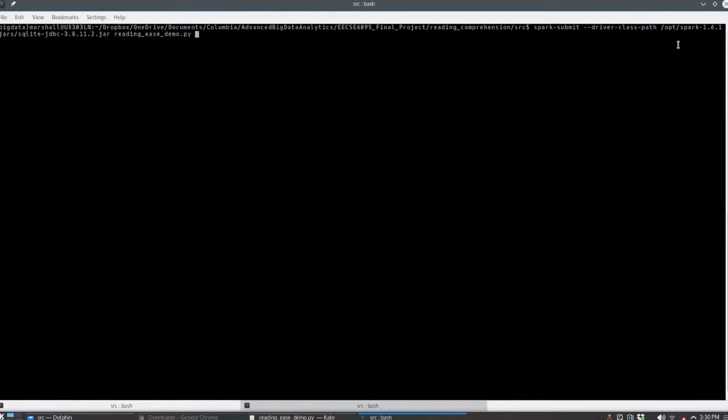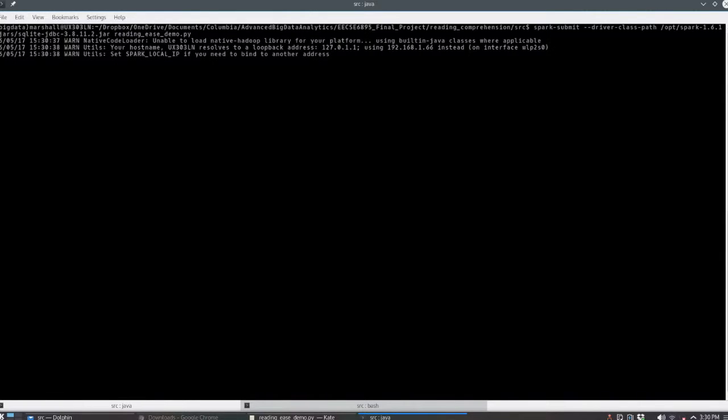This is a pretty simple way to submit this because I'm doing it on a standalone setup on my laptop. Submitting it to a cluster requires a few more options that I've specified in my README file along with my code. This will just take a minute to go, so I'll hang tight and see what it looks like.